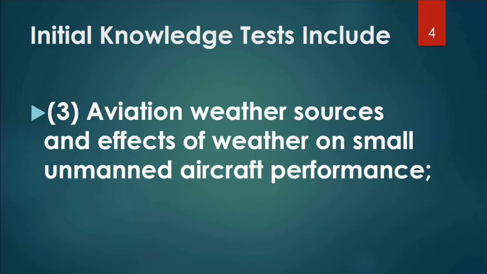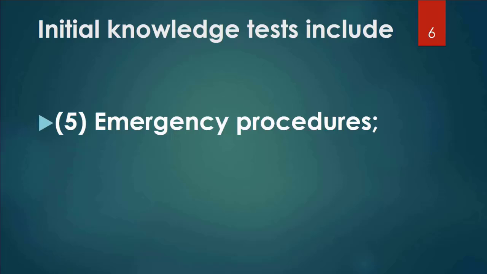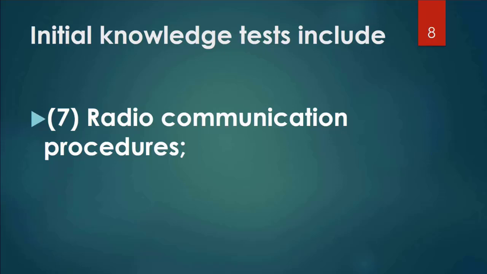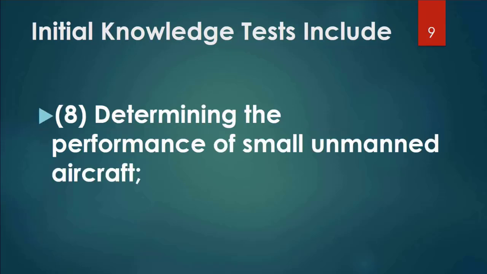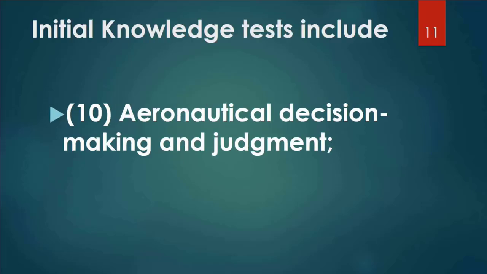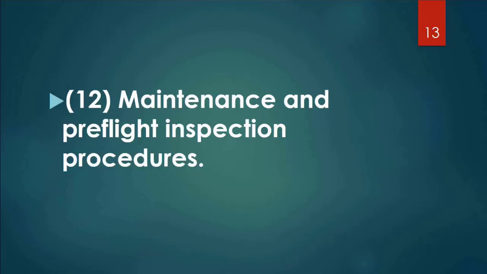Aviation weather sources and effects of weather on small unmanned aircraft performance. Small unmanned aircraft loading. Emergency procedures. Crew resource management. Radio communication procedures. Determining the performance of small unmanned aircraft. Physiological effects of drugs and alcohol. Aeronautical decision-making and judgment. Airport operations. And maintenance and pre-flight inspection procedures.